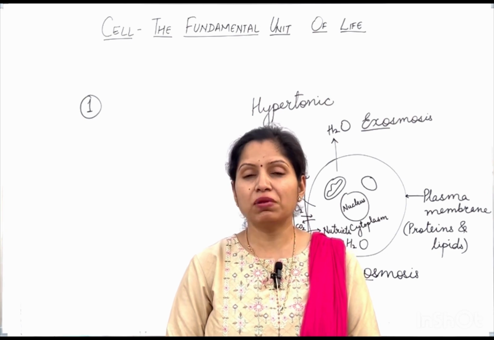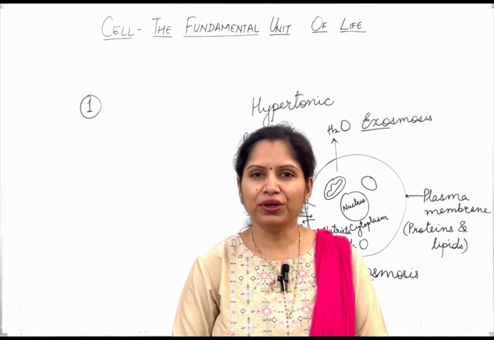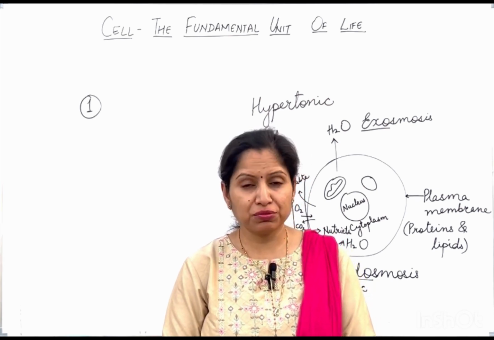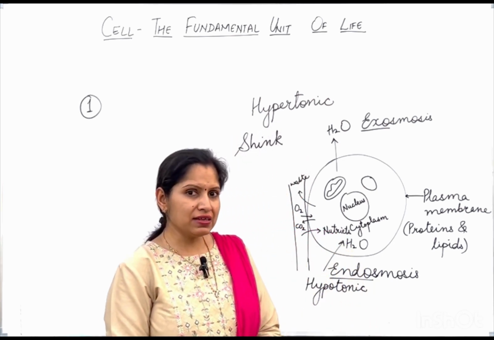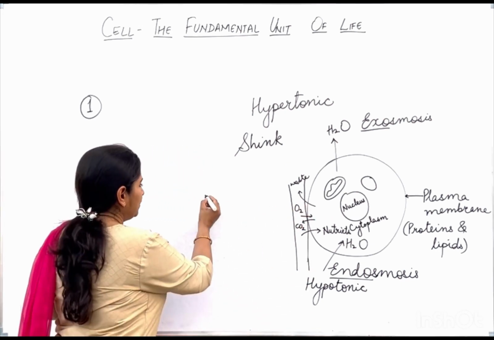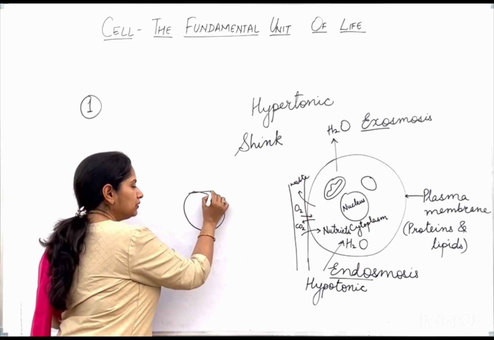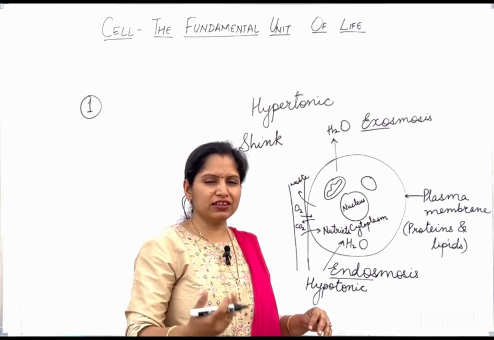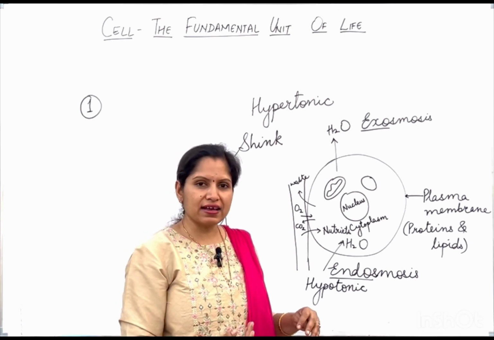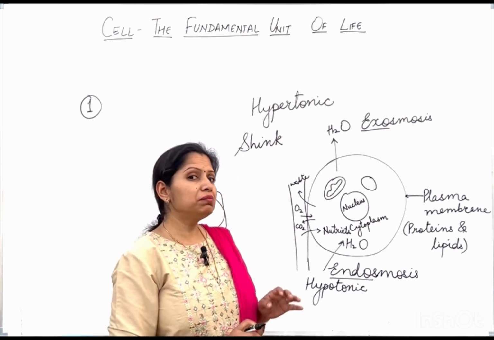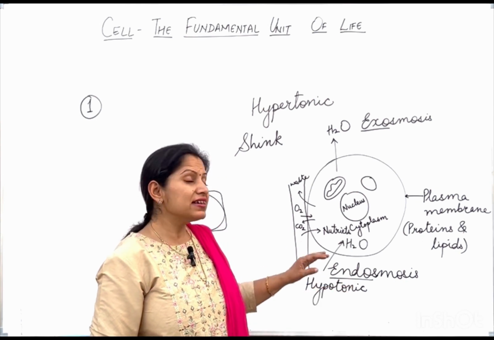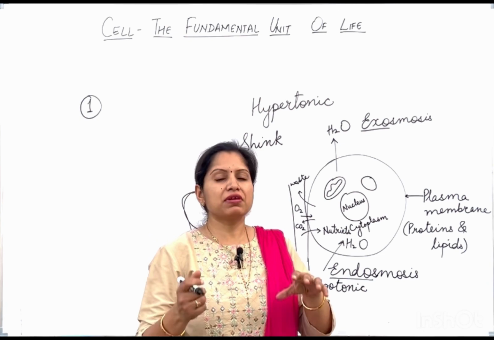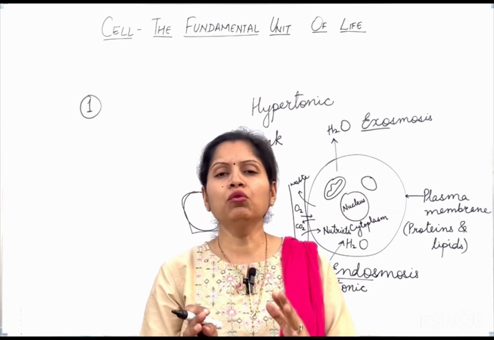But in case of a plant cell, the cell is not going to burst. Raisins come from plants, so they are not going to burst. The cells are not going to burst in case of a plant cell, because in a plant cell, the plasma membrane is surrounded by another layer, and that is known as the cell wall. We'll learn about the cell wall in the next class. So right now just remember that a plant cell is not going to burst even if it's placed in a hypotonic solution, because the plasma membrane is surrounded by a cell wall.